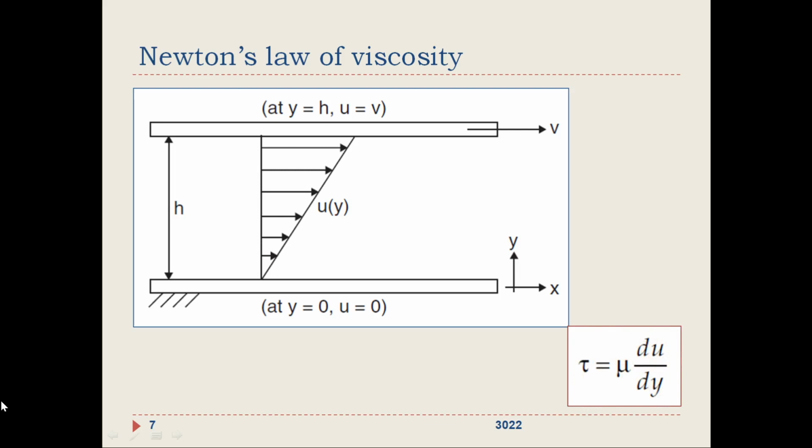Du by dy is known as the velocity gradient, the ratio of change in velocity to the distance between the fixed and moving plates. And mu is the viscosity, a constant of proportionality. So Newton found that the shear stress is directly proportional to the velocity gradient, du by dy, and he introduced the constant of proportionality as mu.